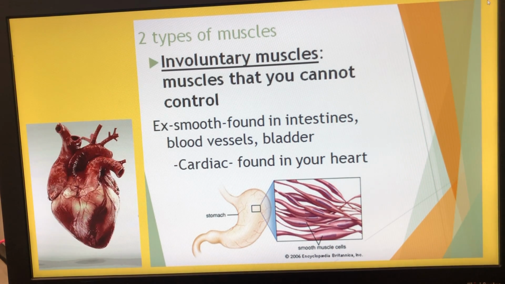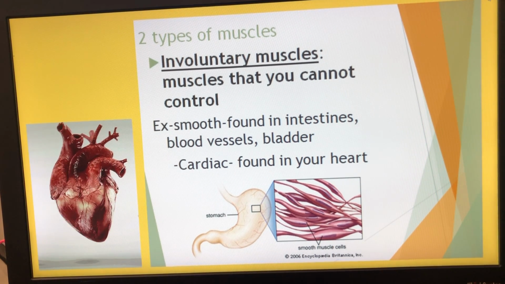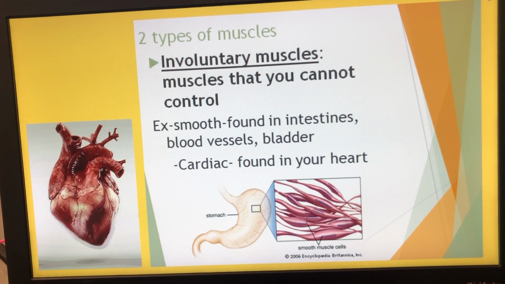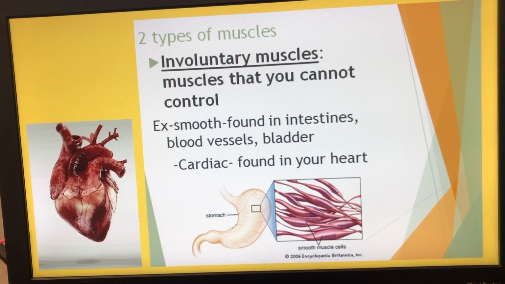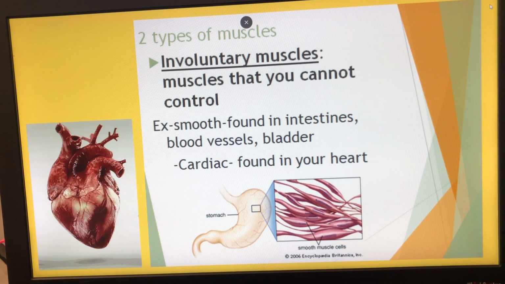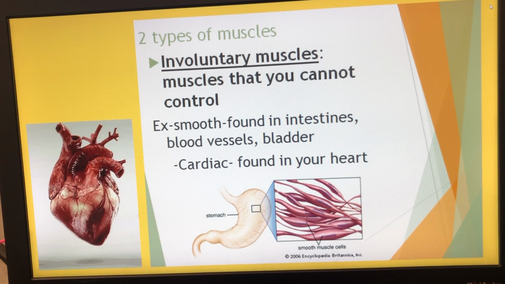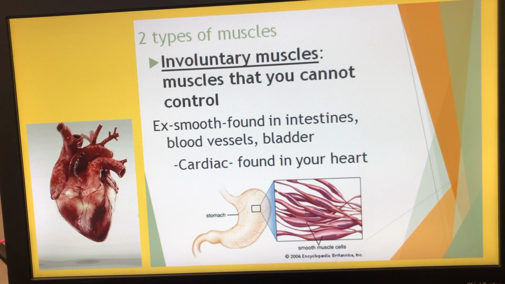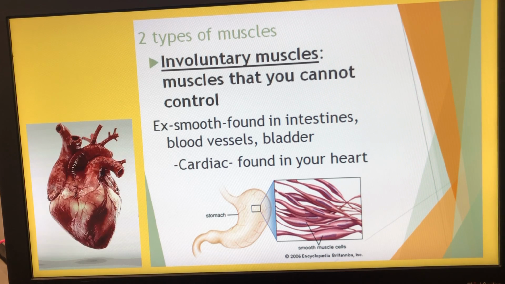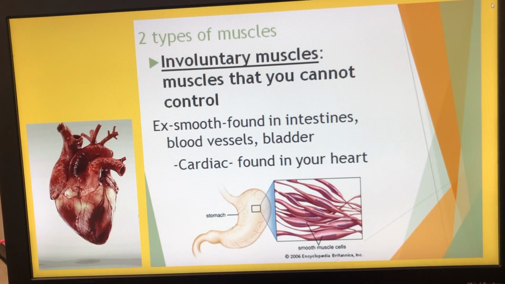The second type of muscle that we are learning about are involuntary muscles. These are muscles that you cannot control. Examples of involuntary muscles in our body would be smooth muscle that is found in our intestines, blood vessels, and our bladder. Also, involuntary muscles that we have would be our cardiac muscles that are found in our heart. Okay, we don't control those. They do not experience muscle fatigue.